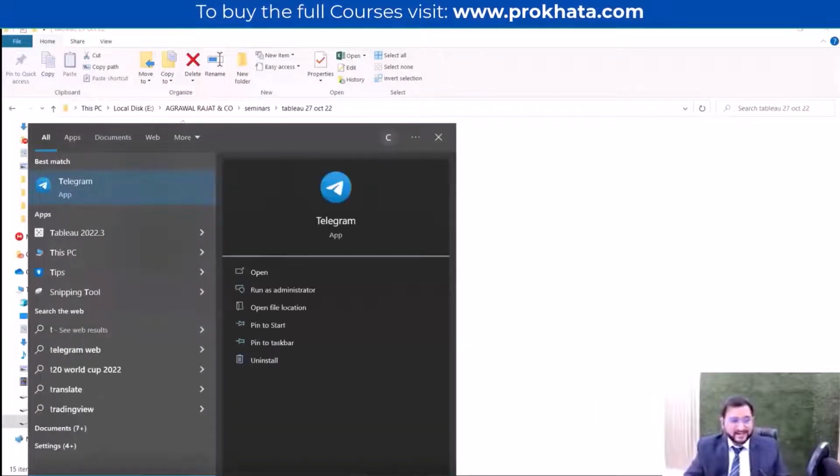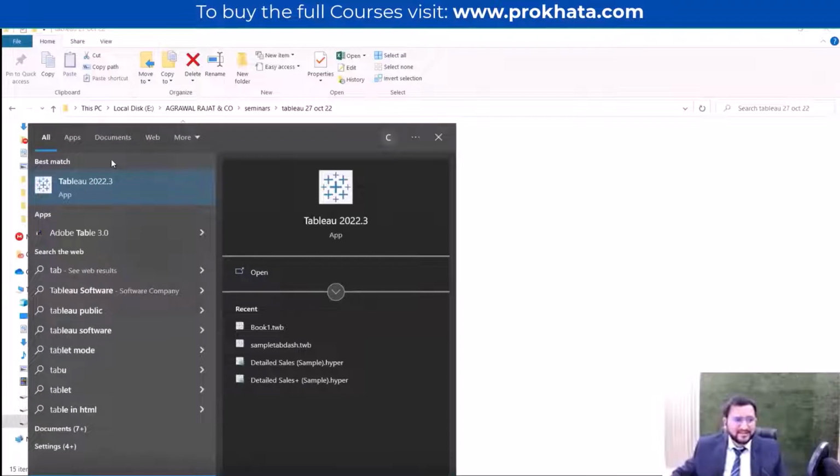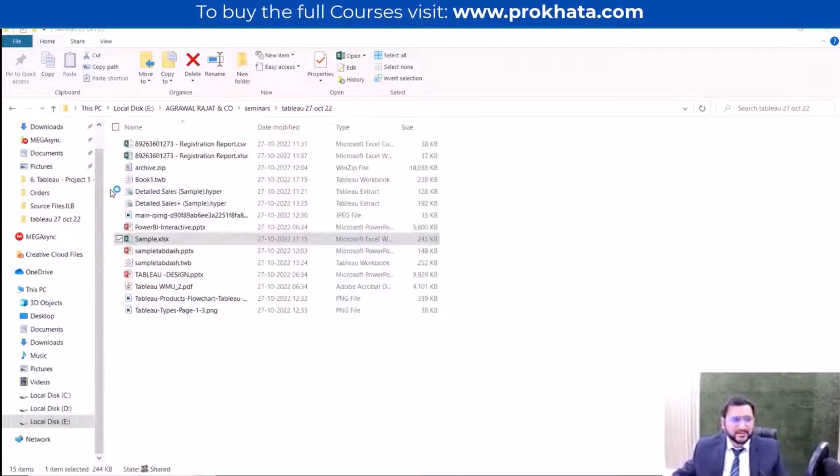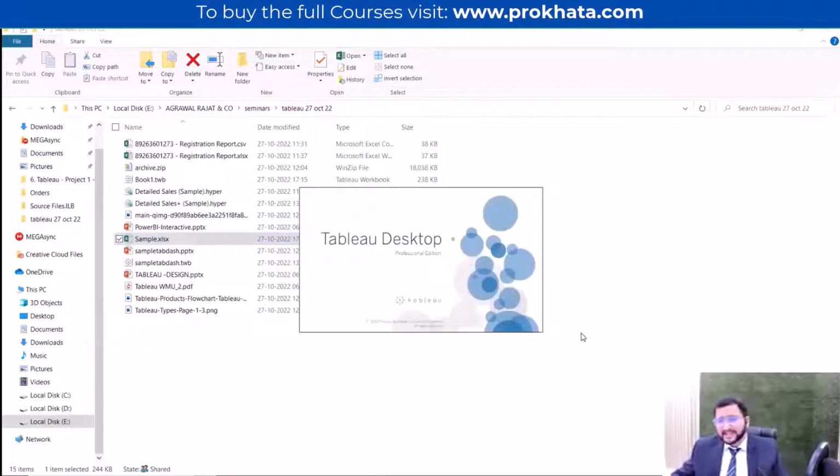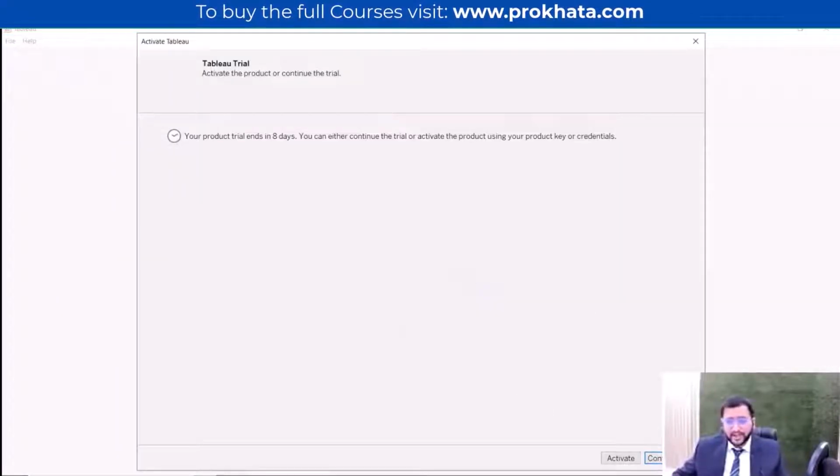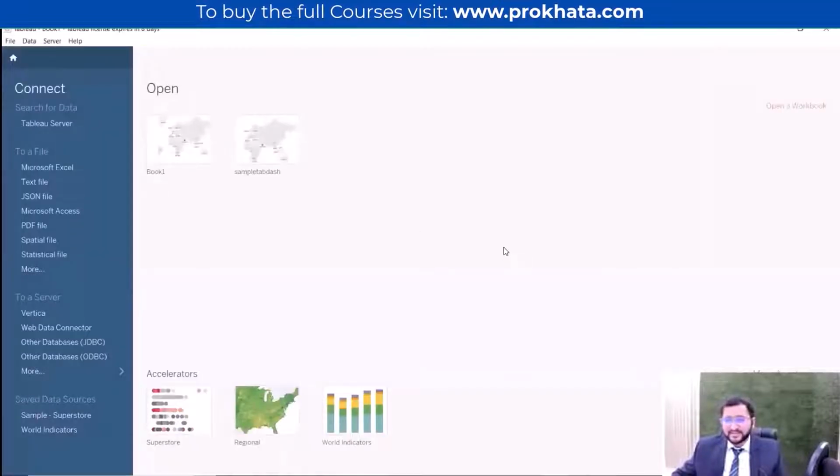I have already downloaded Tableau, and this is the Tableau 2022.3 version file. So I am opening this Tableau. It will take a second, and on your computer also it will start in this way, showing how Tableau looks. It is similar to Microsoft Excel, which you might have worked with before. Some little changes are there. I will tell you what the changes are, and with those changes we can visualize things very effectively.